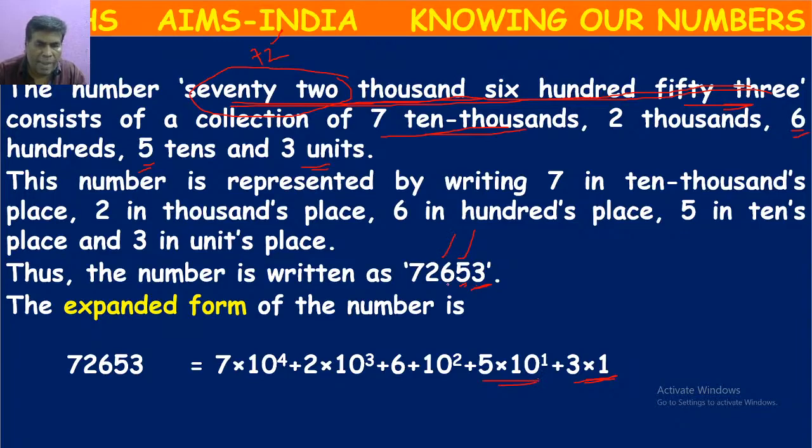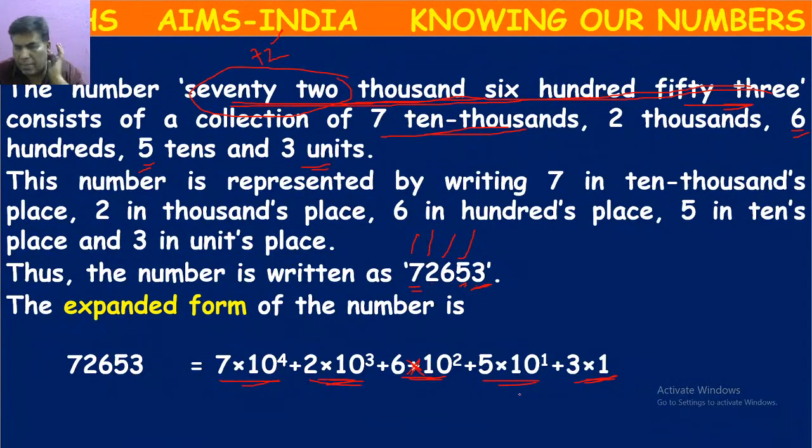In the hundreds place we have 6, which should be multiplied by 10 square, meaning 100. In the thousands place we have 2, multiplied by 1000, which means 10 cube. And in the 10,000 place 7 is there, multiplied by 10,000, which means 10 power 4.